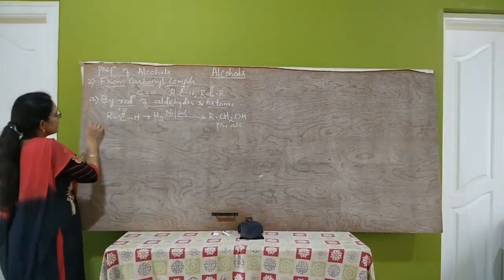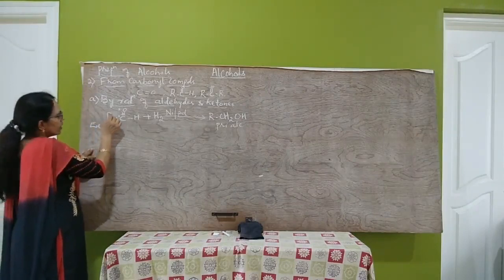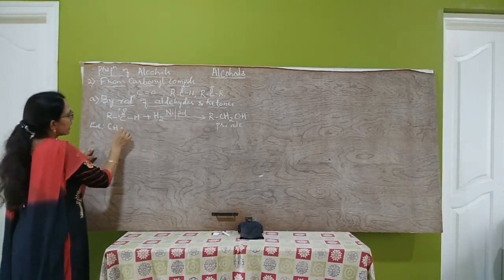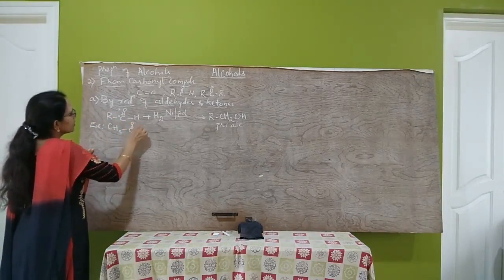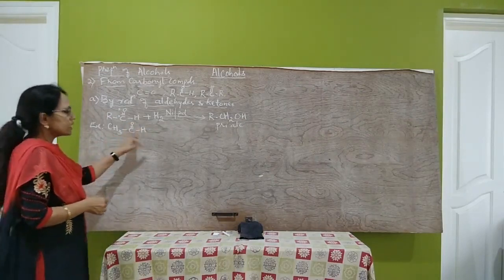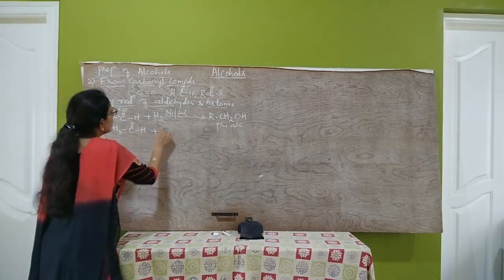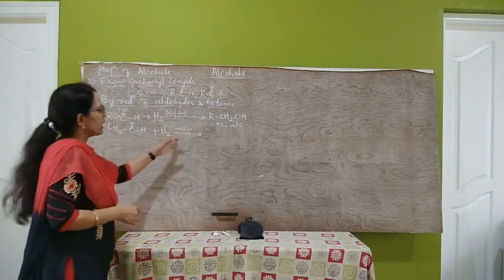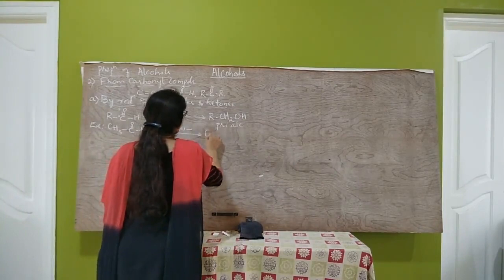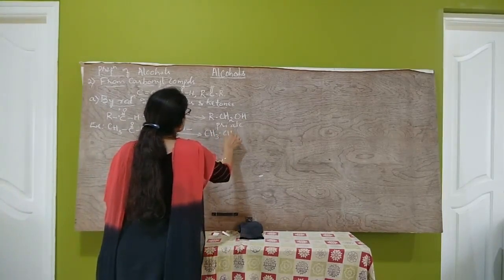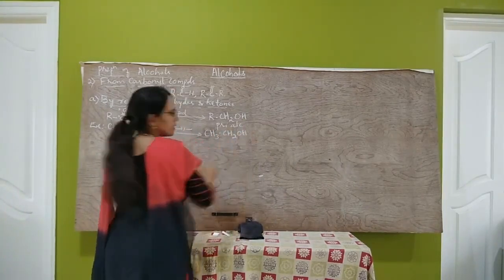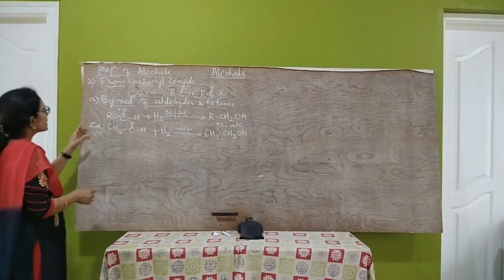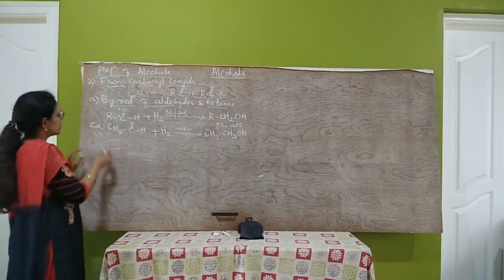Let us write one example. I will take the methyl group, CH3CHO, that is acetaldehyde. On reduction by using hydrogen in the presence of nickel, platinum or palladium catalyst, we get CH3CH2OH, that is ethanol, which is a primary alcohol. So next, by the reduction of ketones.